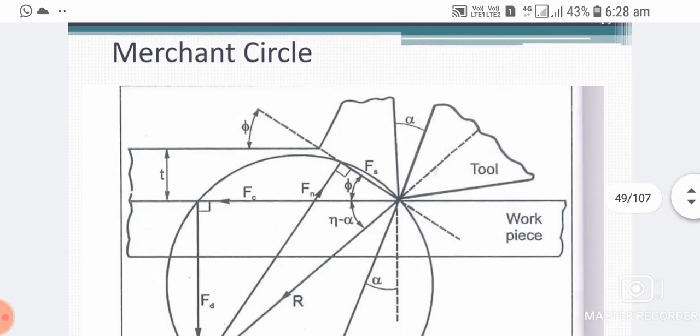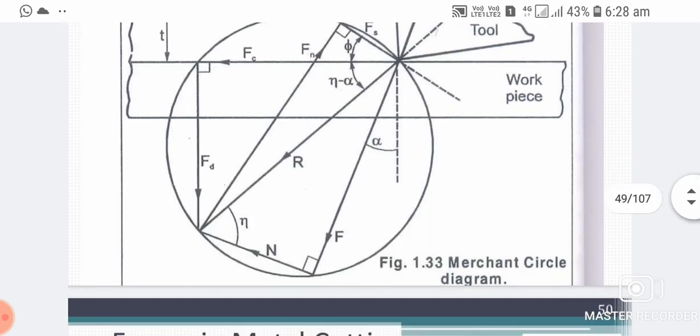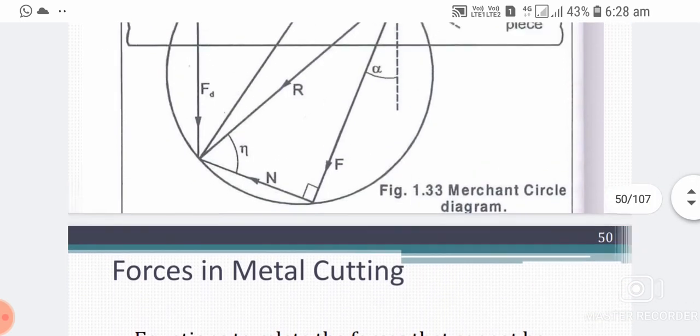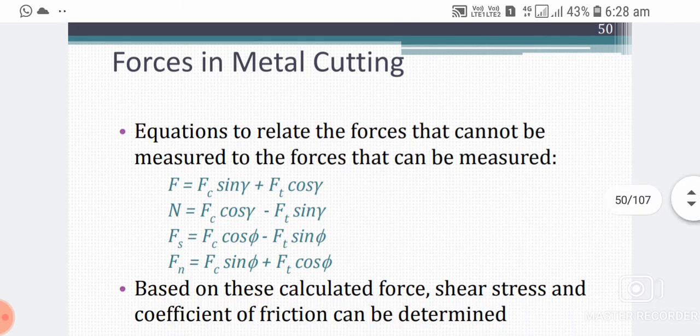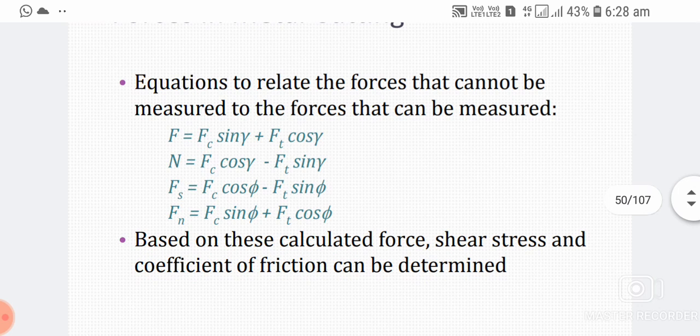Next, the Merchant circle. These are the forces in metal cutting. Equations to relate the forces that cannot be measured to the forces that can be measured. F equal to Fc sin gamma plus Ft cos gamma. N equal to Fc cos gamma minus Ft sin gamma. Fs, shear, equal to Fc cos phi minus Ft sin phi. Fn, normal, equal to Fc sin phi plus Ft cos phi.